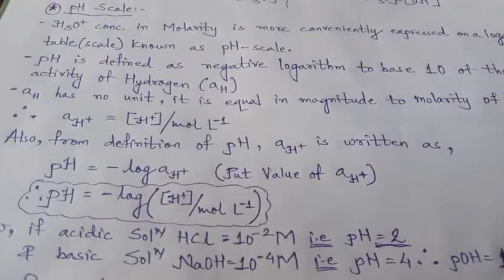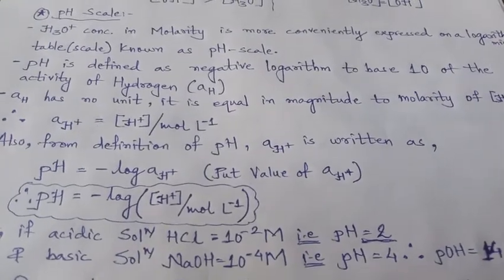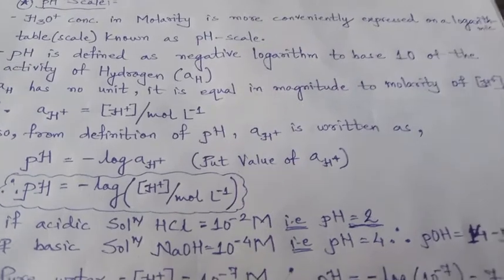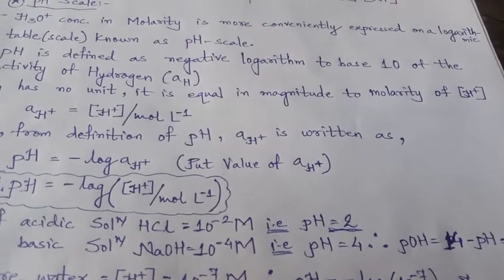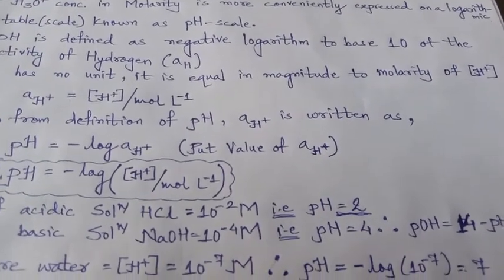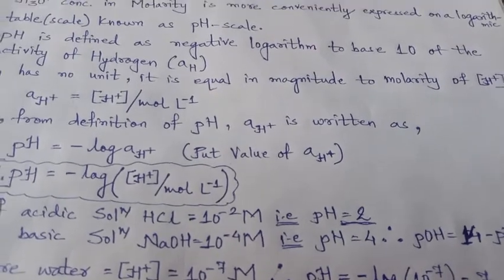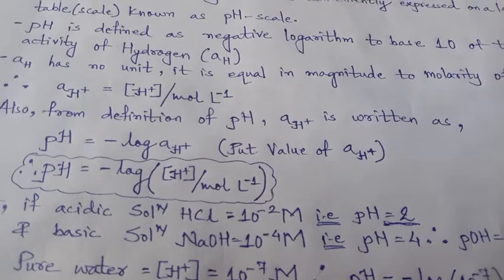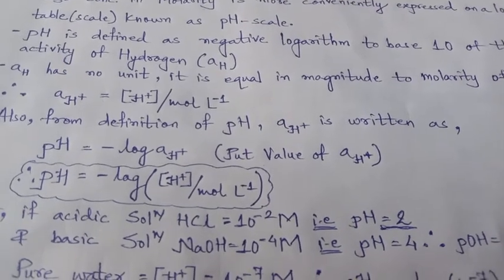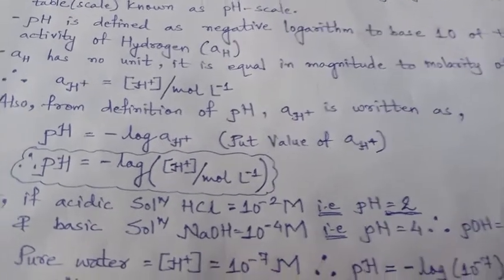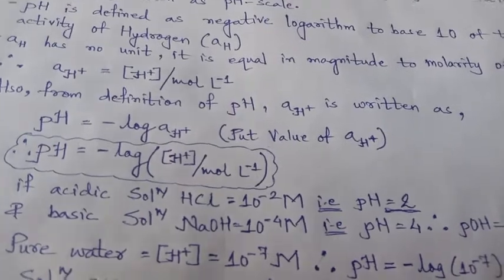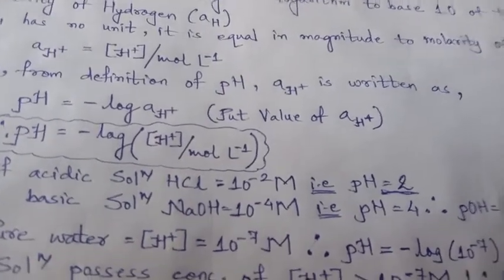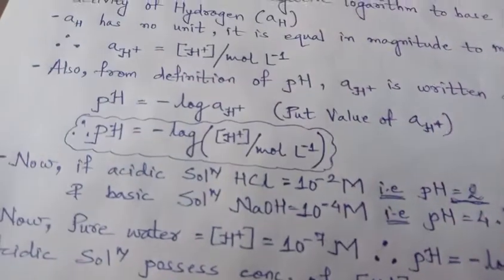The activity of hydrogen itself has no unit, but its magnitude, that is the measurement value, is equal to the molarity of the hydrogen ion, that is H plus. So aH plus is equal to H plus per mole into liter inverse. And now, from the definition of pH, aH plus is written as pH is equal to minus logarithm.